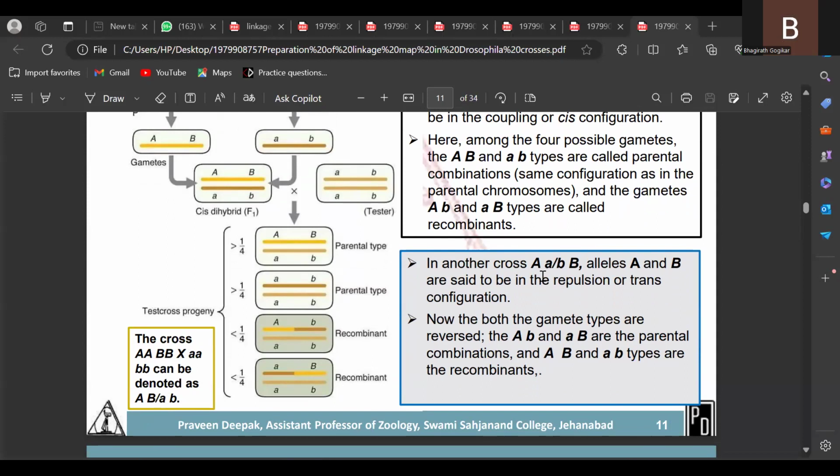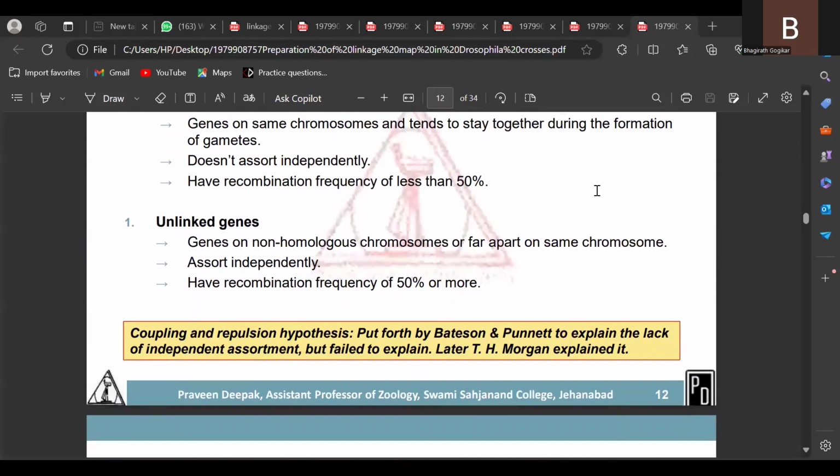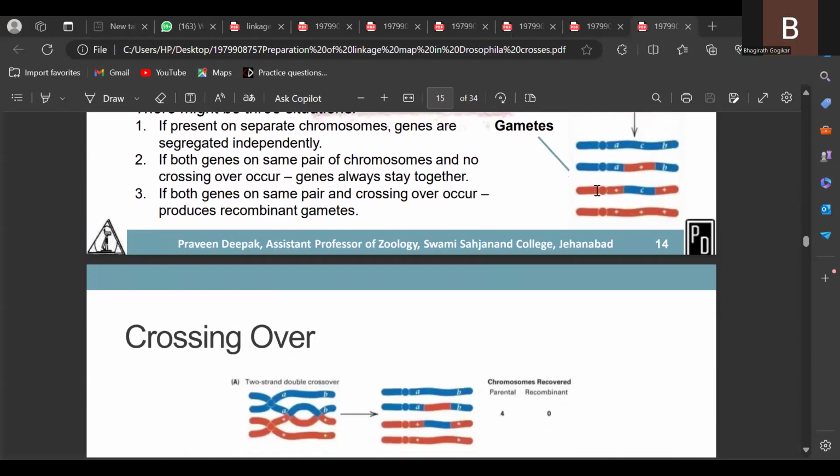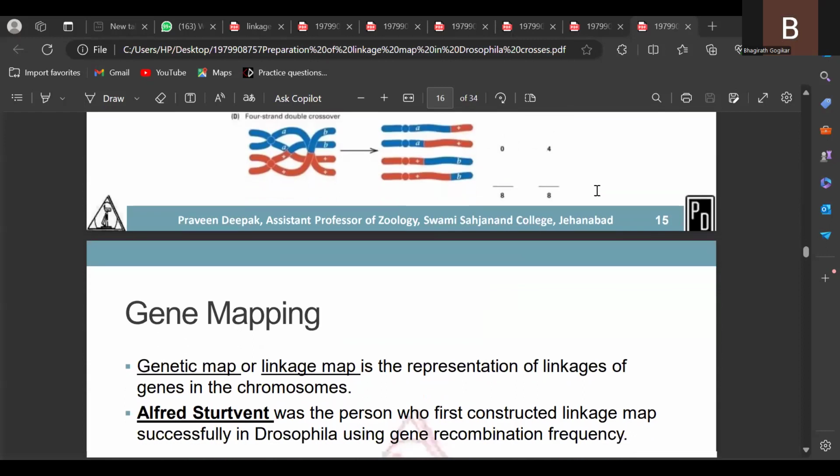In another cross, we can see here capital A, capital B, small b. Alleles A and B are said to be in the repulsion or trans configuration. Yesterday I explained about the trans and cis arrangement. Cis means two dominant genes present on the same chromosome, and two recessive allele genes are present on the other homologous chromosome. If one dominant gene and one recessive gene are present on the chromosome, that is called repulsion phase. So these are already explained. Repulsion phase, coupling phase. Today I am explaining only with regard to the construction of genetic maps.